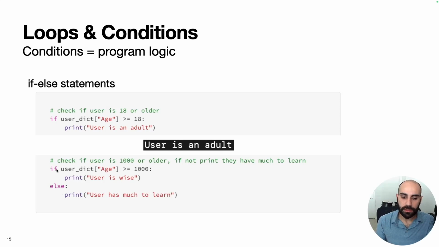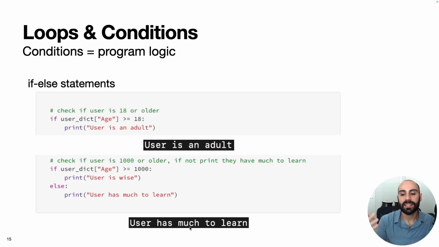Alternatively, we can also have an else. Not only will it do something if it's true, if it's not true, we can have Python do another command. Here we're going to check if the user is older than 1000, and if not, we're going to print they have much to learn. Here the user's age is 29, which is not greater than or equal to 1000. So instead of executing this command, it's going to jump down to this else and print this. And so this is what we'll see in the command line.